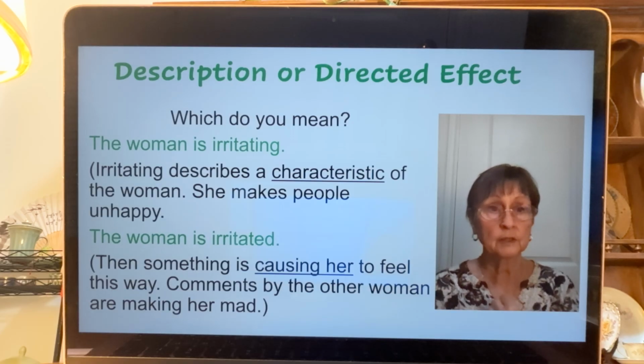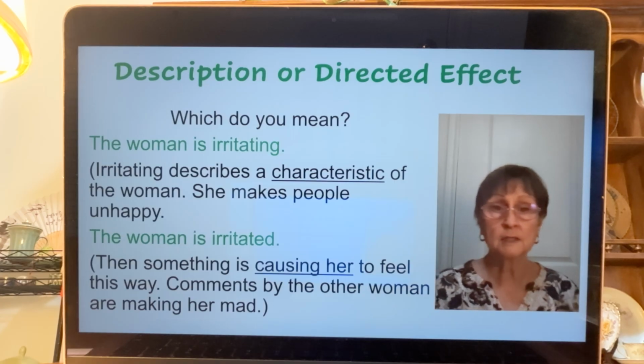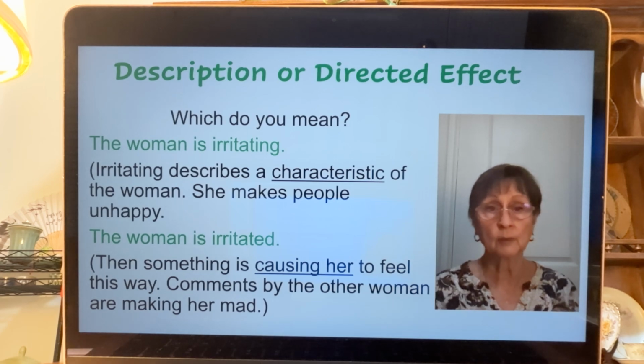Something is making her feel that way. Something is causing her to feel this way. Maybe comments by the other woman are making her mad. The comments are making her mad. She's irritated by the comments of the other woman. So something's causing her to feel that way. So the woman is irritated.